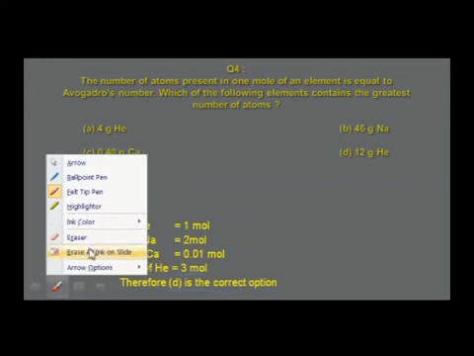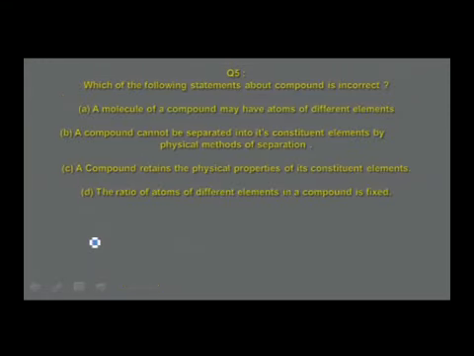And go to the next question. Which of the following statements about compound is incorrect? Option A. A molecule of a compound may have atoms of different elements. B. A compound cannot be separated into its constituent elements by physical methods of separation. Option C. A compound retains the physical properties of its constituent elements. Option D. The ratio of atoms of different elements in a compound is fixed.